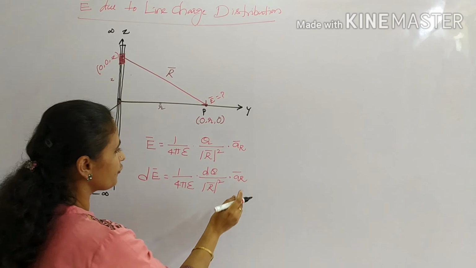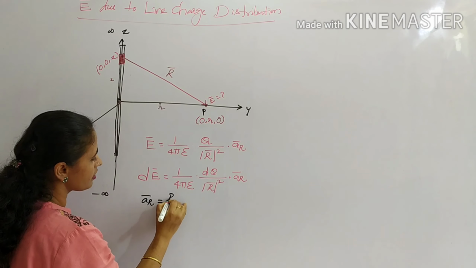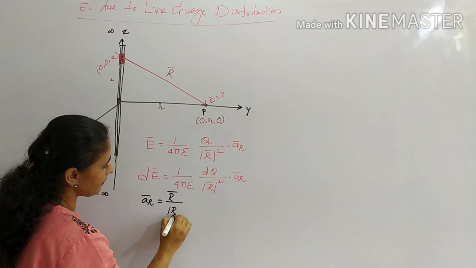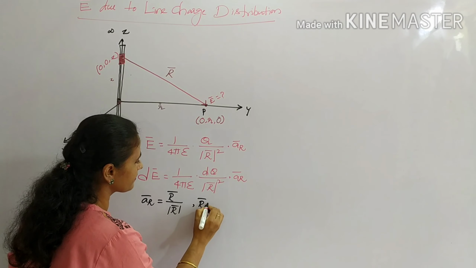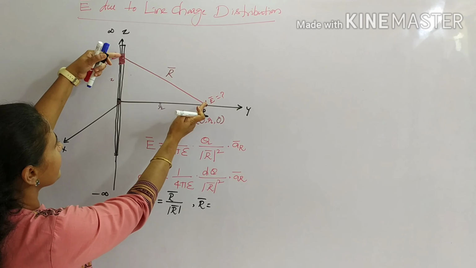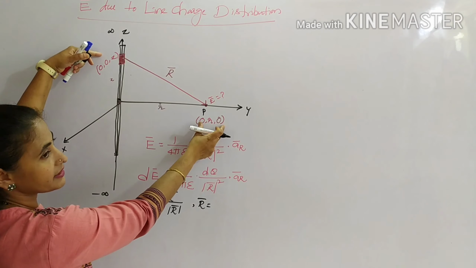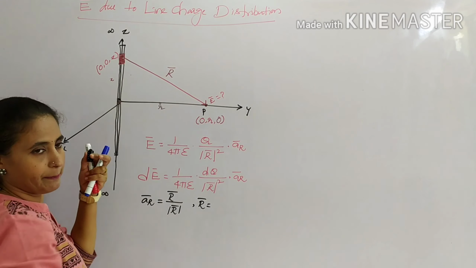Okay? So aR is given by, we know, the distance vector by the magnitude of the distance vector. Then what is the distance vector? R bar is nothing but this, here is one line, the line with two coordinates. This is one coordinate and this is one coordinate. The line is from dq to the point P, right?